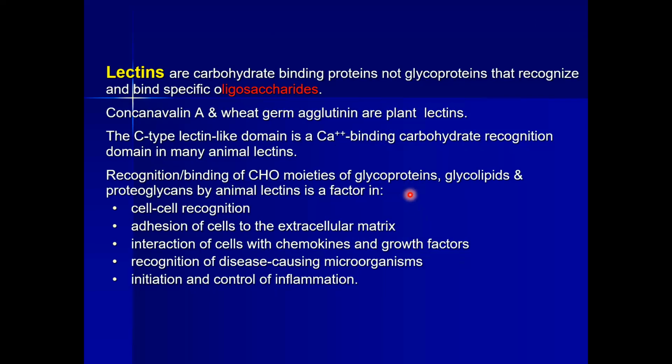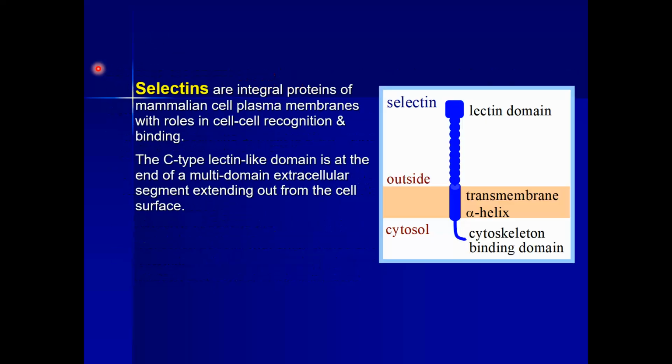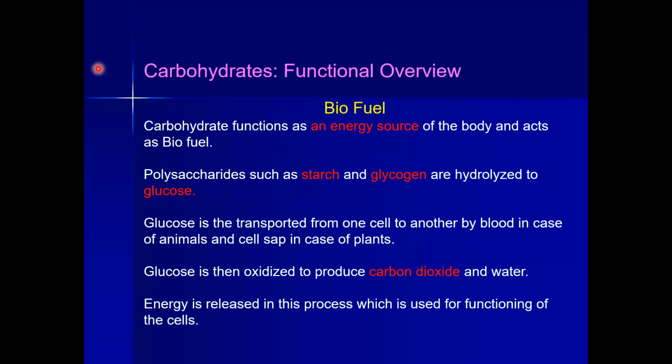We also have lectins, which are carbohydrate binding proteins that allow the cell to be recognized by other important biological molecules. We have selectins, which are also proteins, and they serve as recognition molecules.